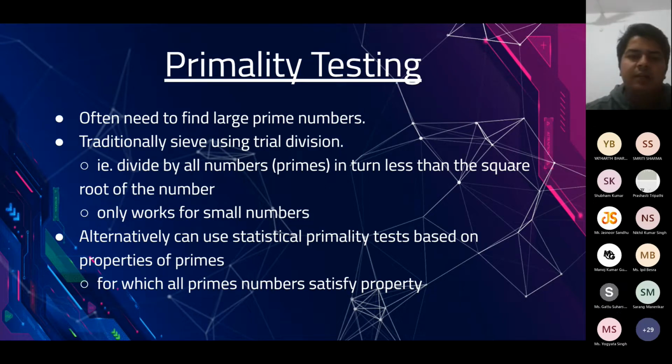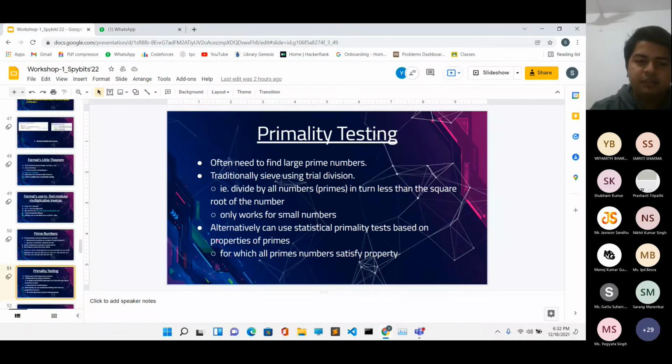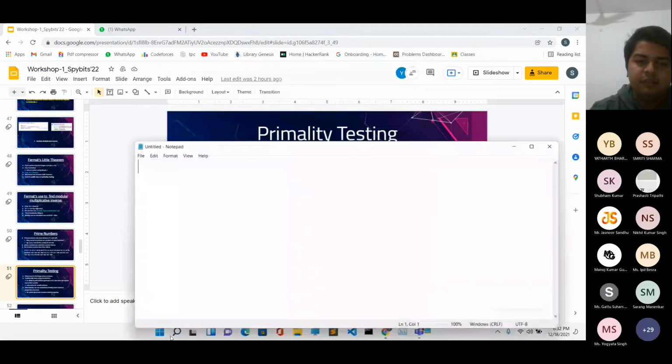Its complexity will be O of n, if n is the number that we have initially. There is a faster method, and as per that method, you do not have to go up to half of that number. You just have to go up to the square root of that number. If you have some number n, you start from 2 and go only till square root of n. And if in that region you are not able to find any factor of n, then it is prime. It holds true for a very simple reason. If we have any number p, let's say we denote it as x into y, then x and y can't both be simultaneously greater than square root of p. Otherwise, their product will give a number larger than p.